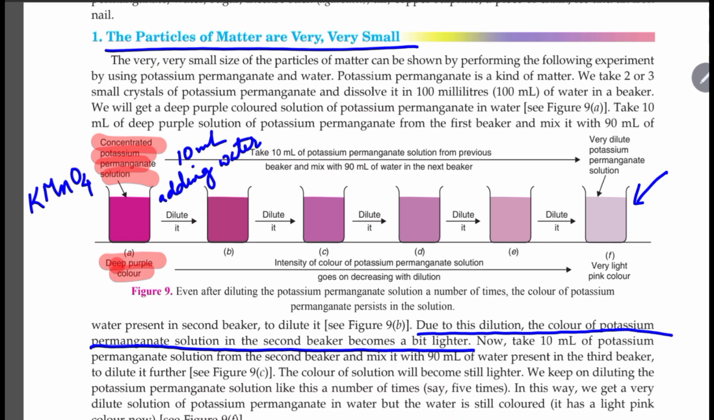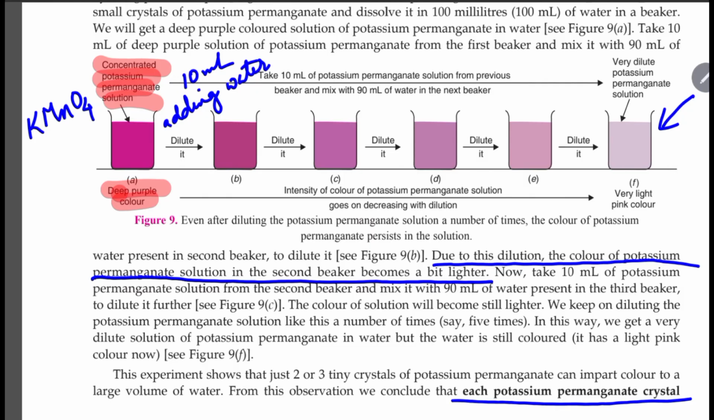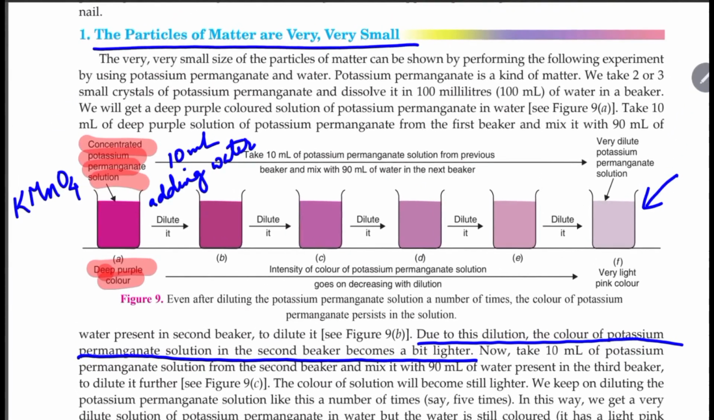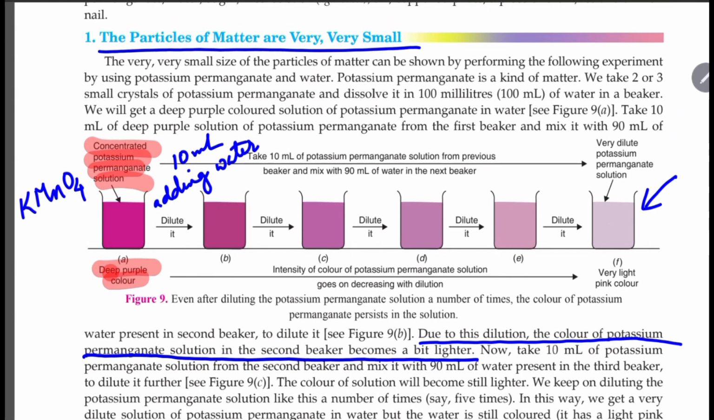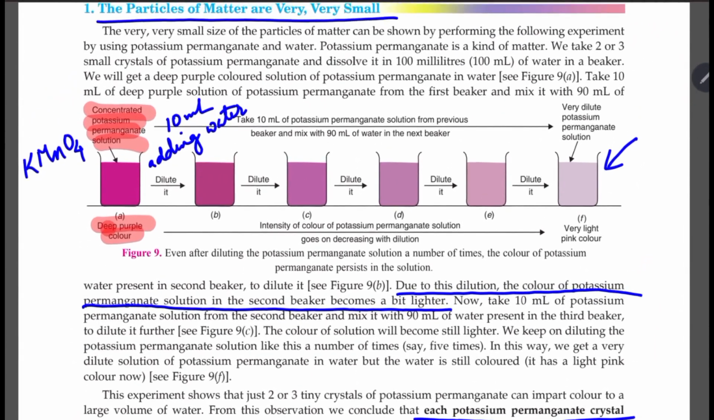Otherwise, when we are adding water to it, it wouldn't have remained. Since it is so small, it is remaining after several times of dilution. So this proves that the particles of matter are very, very small. Matter is made up of particles, that we have seen before. Now these particles are very, very small in dimension.